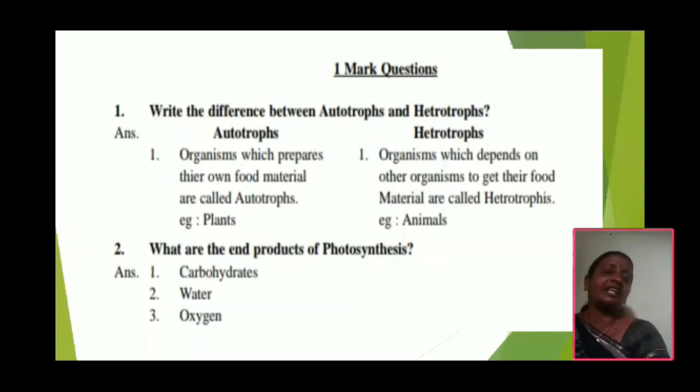And next, what are the end products of the photosynthesis? We know that. What are the end products? C6H12O6, oxygen and water. These are the end products of the photosynthesis.